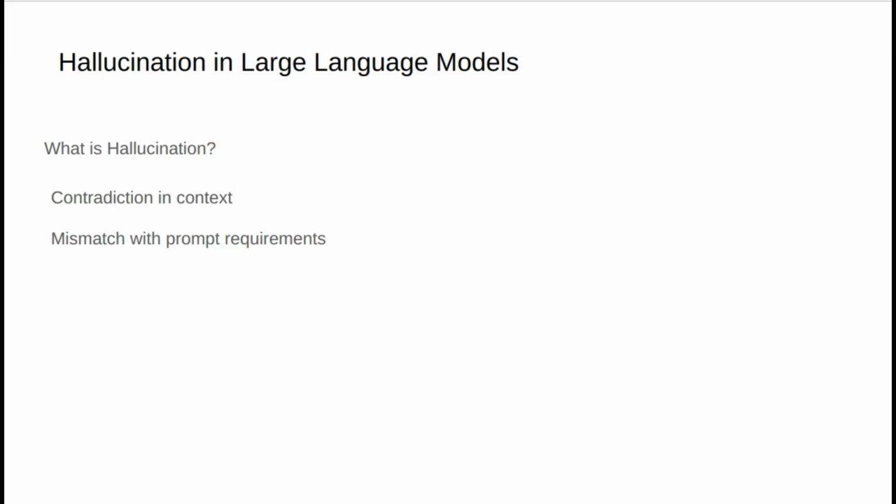Second, mismatch with prompt requirements. This happens when the model's output does not align with the specified prompt. For instance, if a prompt asks for a positive review, but the model generates a negative one, the output deviates from the prompt's intent. This could be due to unclear or poorly written prompts.